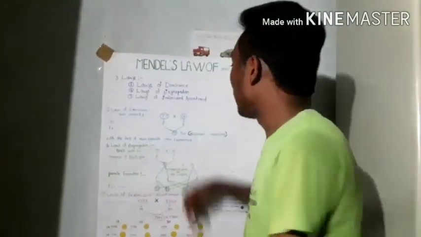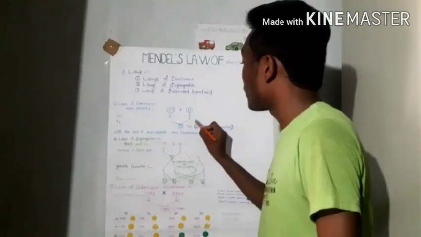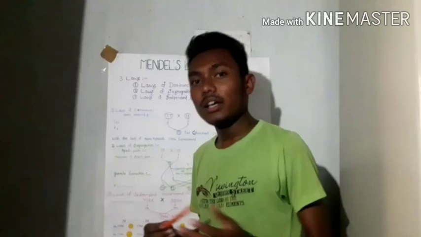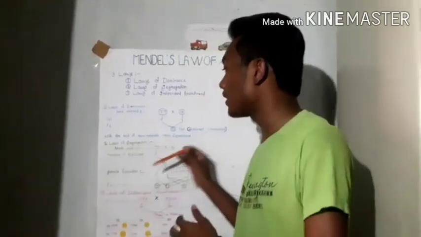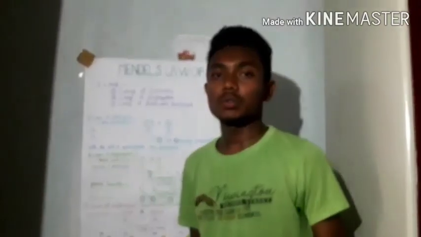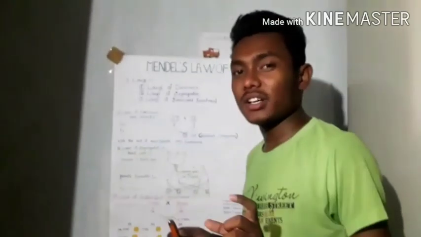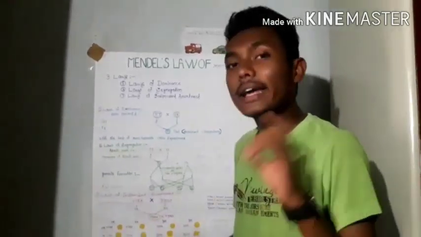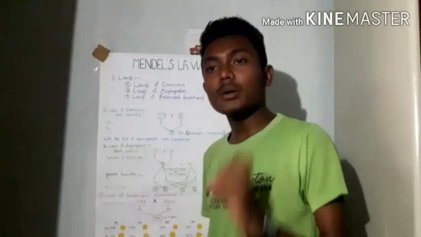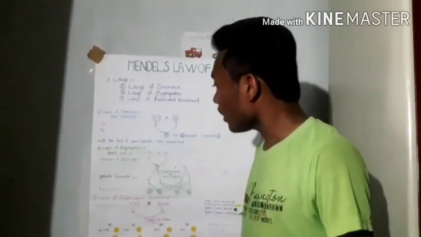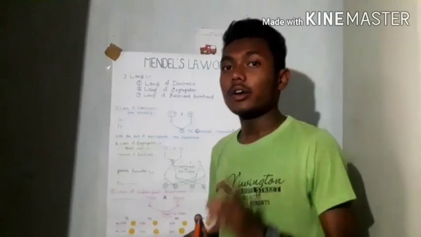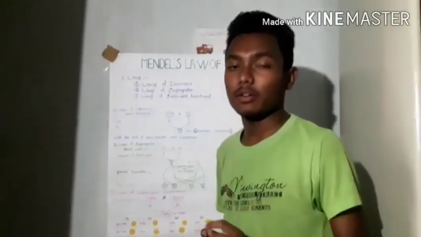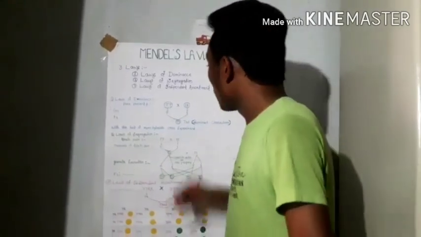Then again he allowed natural selfing of this F1 generation, and in the F2 generation the recessive character occurs, but the F2 generation is not a part of the law of dominance. So he concluded that in the law of dominance, only the dominant character expresses itself, not the recessive character, right?